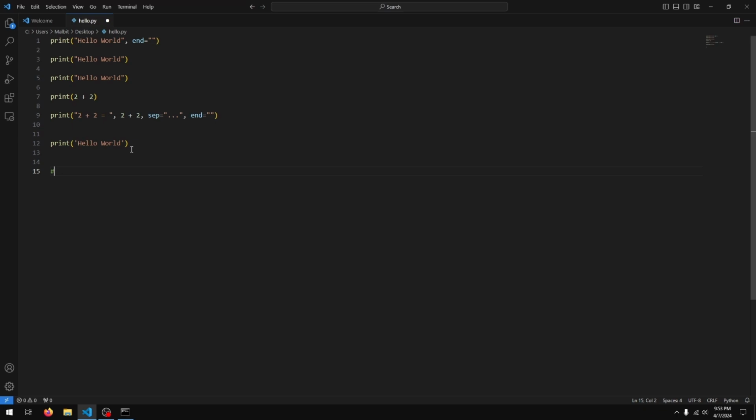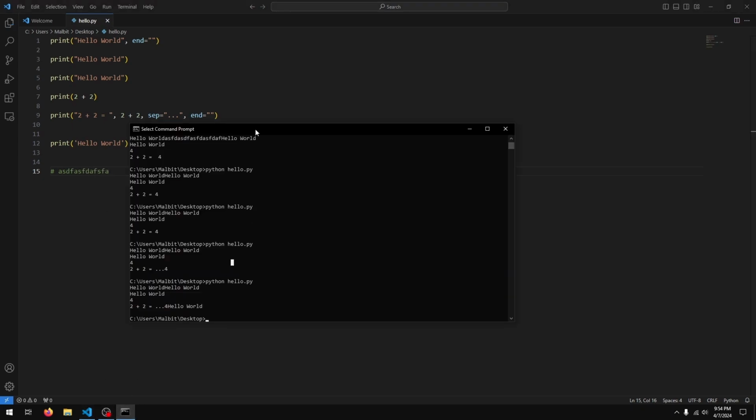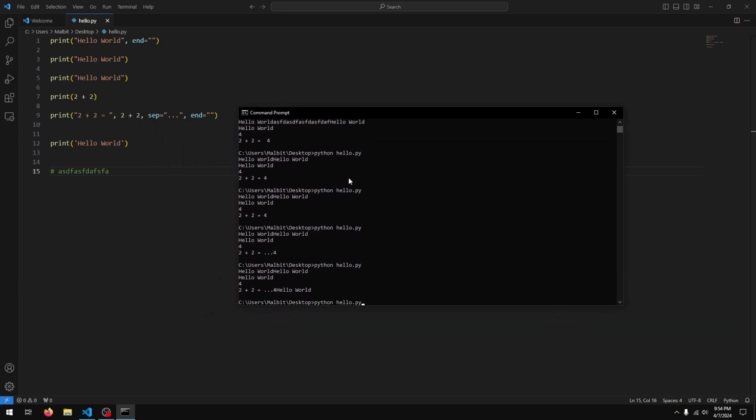So basically, once I type in a hash, everything on that line from the hash onwards is ignored by Python. So I can just do a hash and type in some gibberish here. And if I run the code from the previous lesson, you'll see that nothing really happens for this line. We don't really see anything.